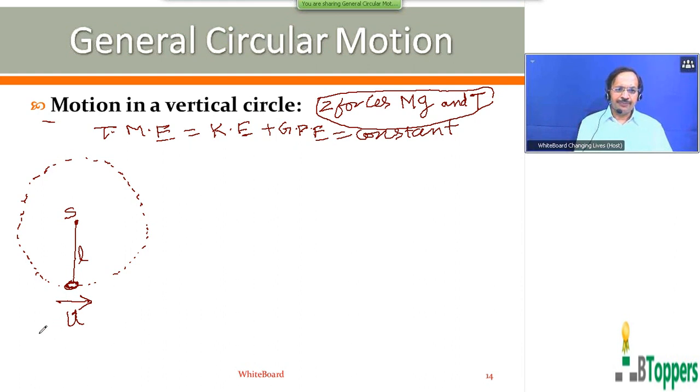Here the bob is moving in the vertical plane. So the gravitational potential energy of the bob will be minimum at the lowest position because it will be at a smaller height above the ground. The gravitational potential energy of the bob will be maximum at the instant when it reaches the highest position. When the total mechanical energy of the bob is constant, the kinetic energy of the bob reaches the maximum value at the instant when the gravitational potential energy of the bob is minimum, because the sum of the two forms of mechanical energy is constant.